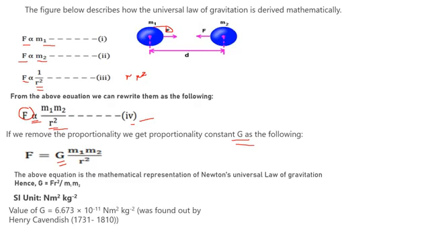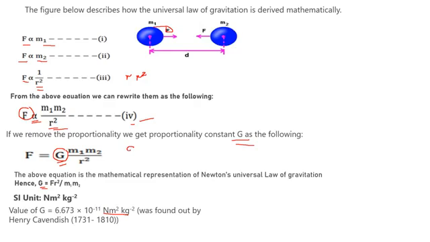Now let's find out the unit. How do we find out the unit? To find out the unit, I must know the formula of G, right? So let's keep the G over here, or I will flip the equation.